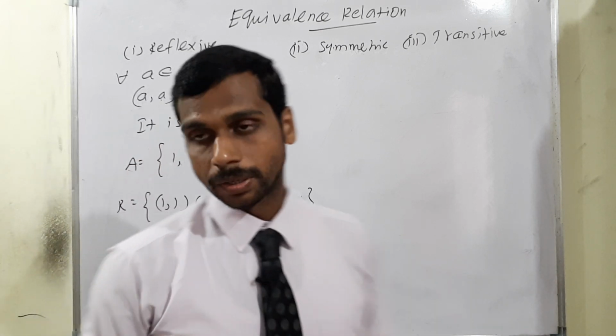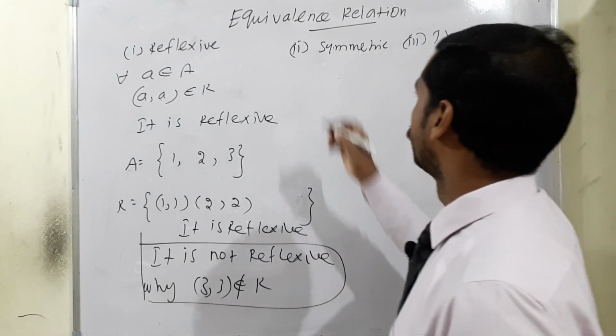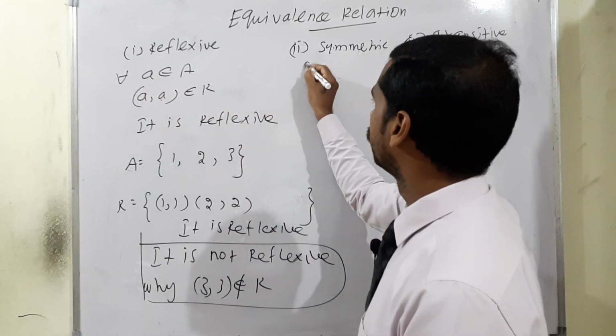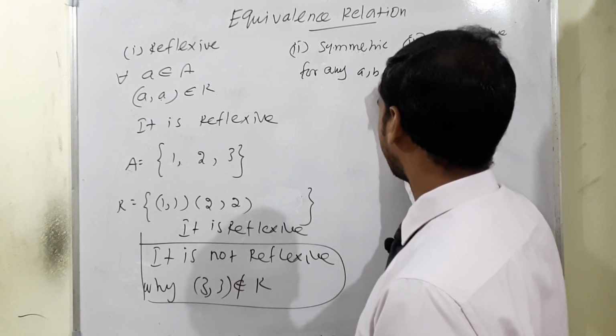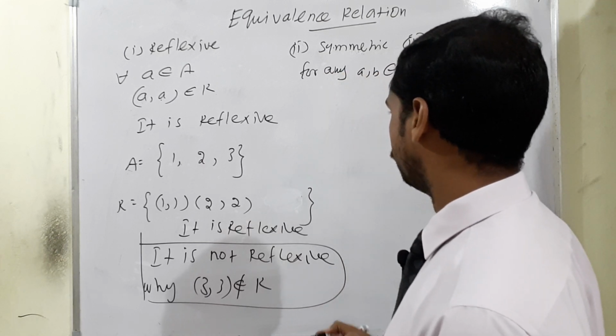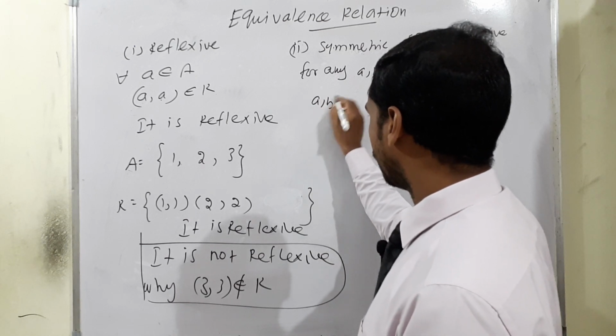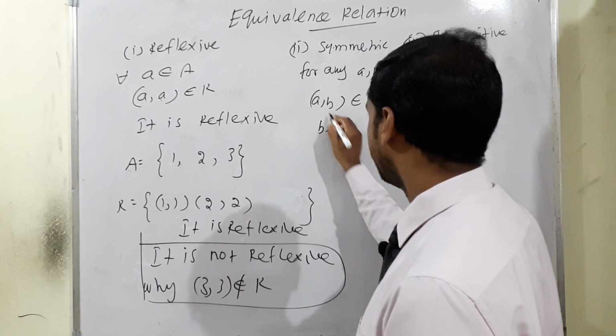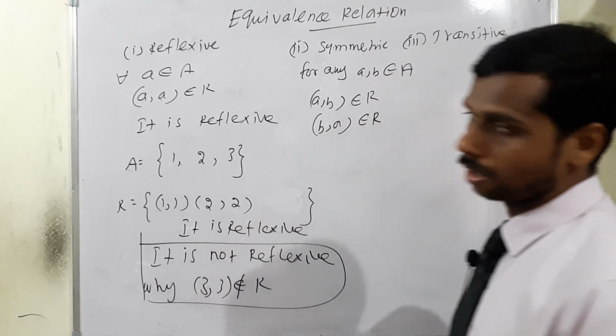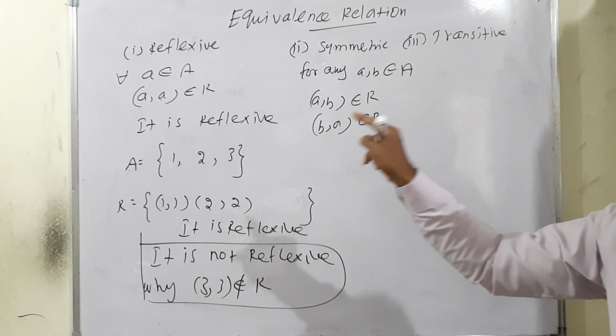Okay, I am moving to symmetric. Here I have written "for any". If (a,b) belongs to the set A, meaning (a,b) belongs to R, then (b,a) also belongs to R. Then only we can say it is symmetric.